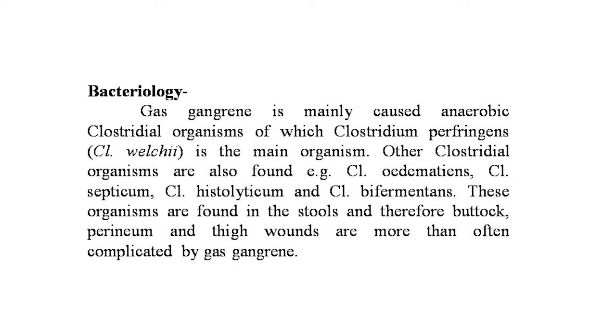These organisms, particularly Clostridium welchii, produce the following toxins. First is the alpha toxin, lecithinase, which is hemolytic and splits lecithin into phosphocholine and diglyceride. Second is collagenase, a proteinase that breaks down collagen, the connective tissue element of the muscles. Hyaluronidase breaks down hyaluronic acid, the substance mainly responsible for cementing the muscle cells and forming the barrier against infection. Next is the theta toxin, which is hemolytic, lethal and necrotic, though weaker than lecithinase. Leucocidin kills the leukocytes. These are the various exotoxins produced by these organisms, particularly Clostridium welchii.